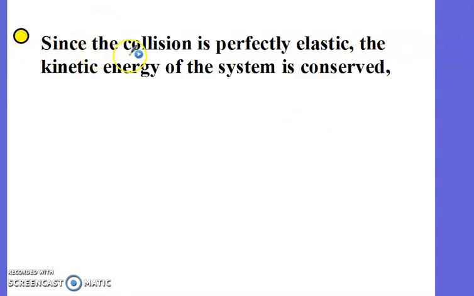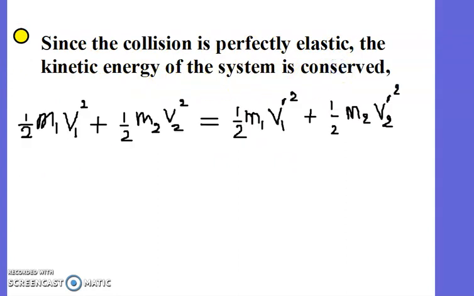Good. Since the collision is perfectly elastic, the kinetic energy, as I said, is conserved. So that means what? Kinetic energy is half m v squared. This is for particle A and this is for particle B. And also be careful: kinetic energy of the system is conserved, meaning for A and B. For one particle, the kinetic energy is never conserved. Be careful. So this is before collision, the kinetic energy of the two bodies, and this is after collision. Okay? Be careful.